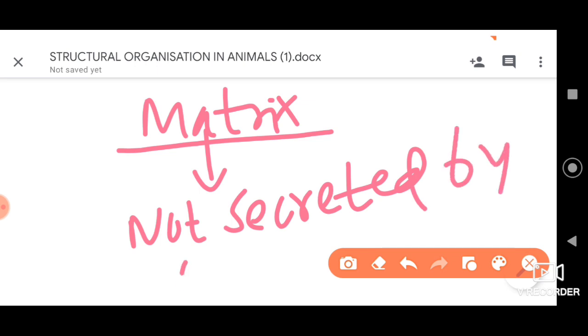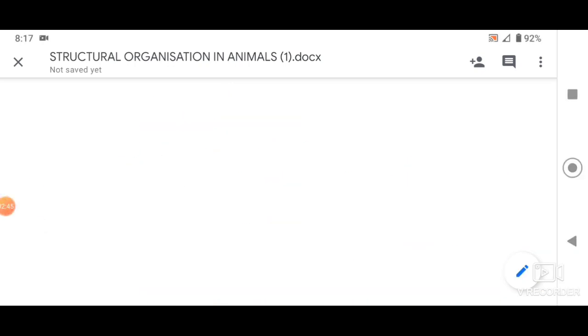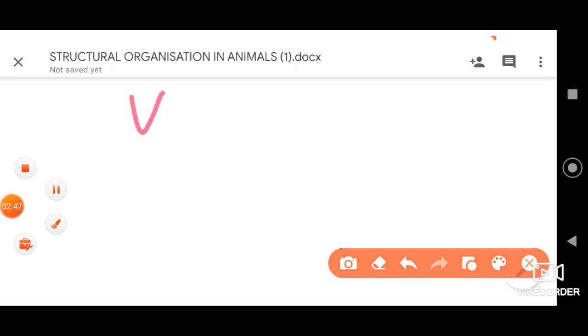Furthermore, dear students, the vascular tissue supplies nutrients to the cells or tissues of the body, or rather we can say it helps in the supply of nutrients across the body.